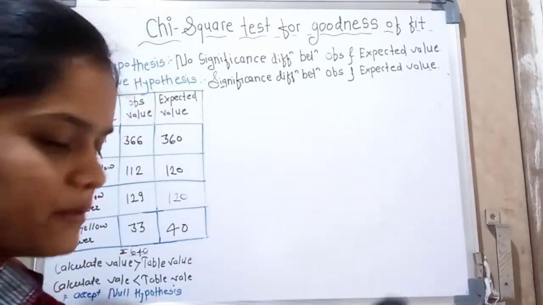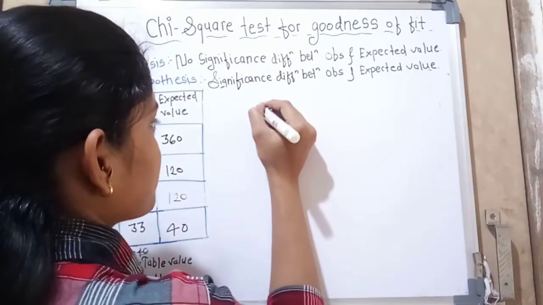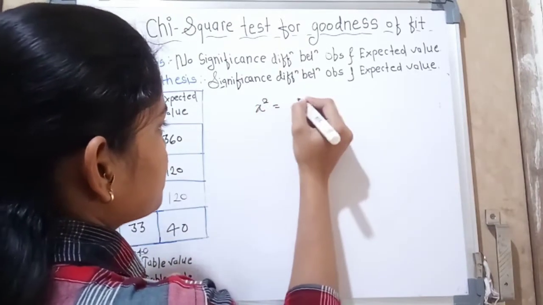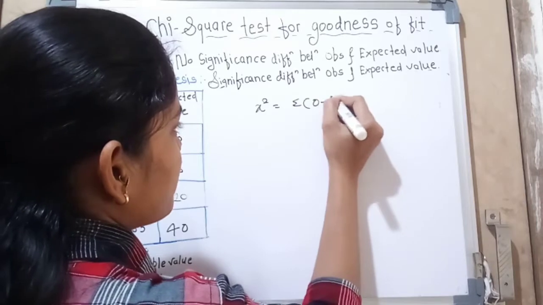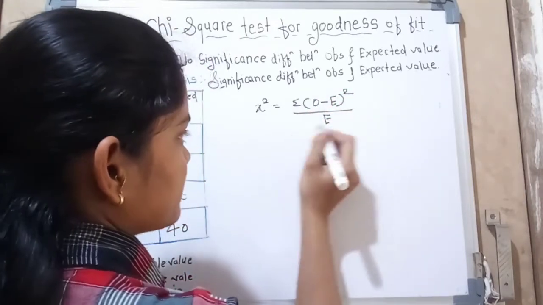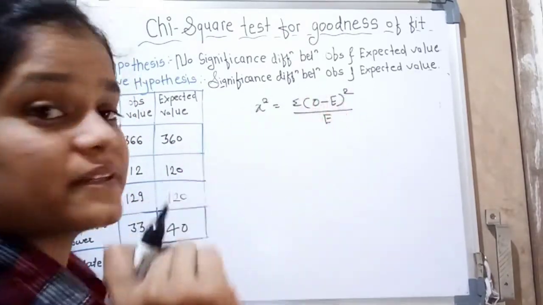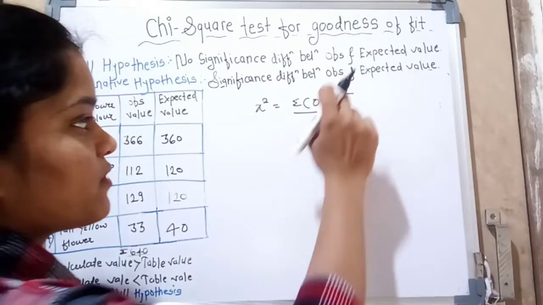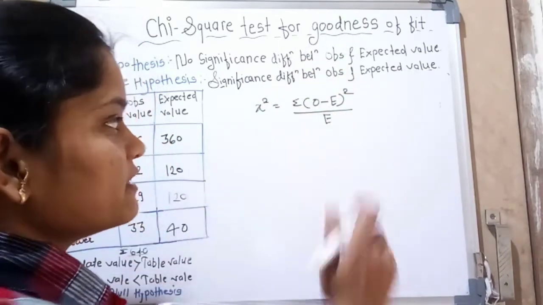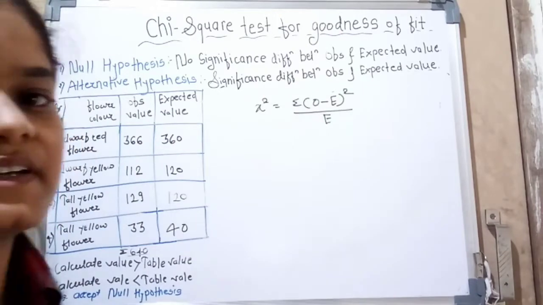Okay, because the formula of chi-square test is chi-square is equal to summation of observed value minus expected value, bracket square, upon expected value. So that's why first we calculate the expected value, because in that formula there needs to be an expected value. That's why we calculate the expected values.